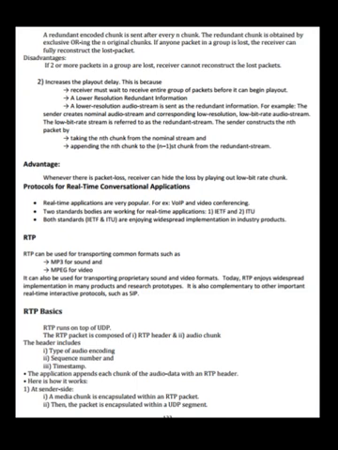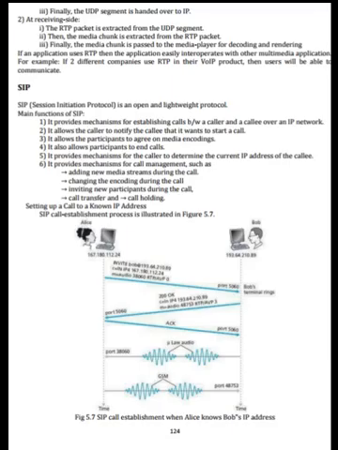Here is how it works. At the sender side, a media chunk is encapsulated within an RTP packet. Then the packet is encapsulated within a UDP segment. Finally, the UDP segment is handed over to IP. At the receiving side, the RTP packet is extracted from the UDP segment. Then the media chunk is extracted from the RTP packet. Finally, the media chunk is passed to the media player for decoding and rendering.